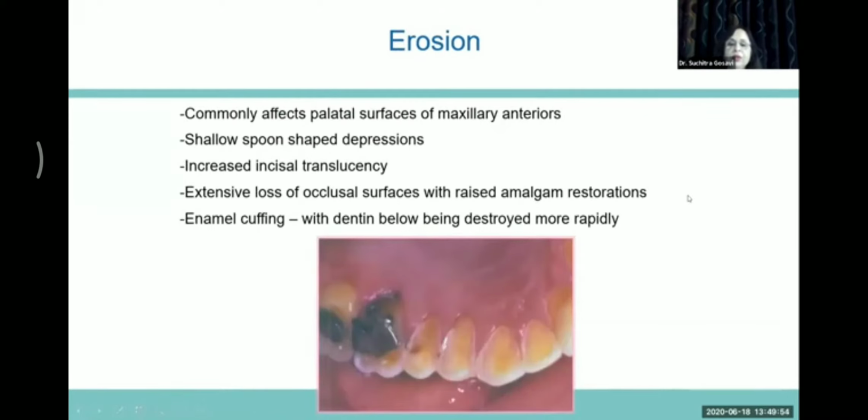Erosion is a chemical wearing away of tooth substance which is commonly seen on the palatal surfaces of maxillary anteriors. They manifest as shallow spoon-shaped depressions, mainly due to chronic vomiting where the acidic gastric vomit comes in contact with the palatal surfaces of the maxillary anteriors. There is increased incisal translucency seen, and at times erosion is also seen in people working in pickling plants or the acid factories or the asbestos factories where there are acid fumes in the environment.